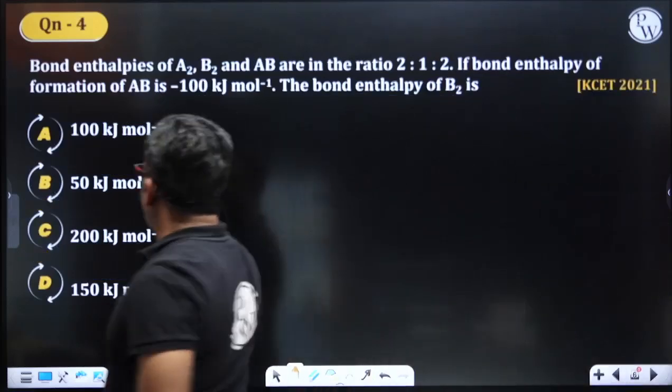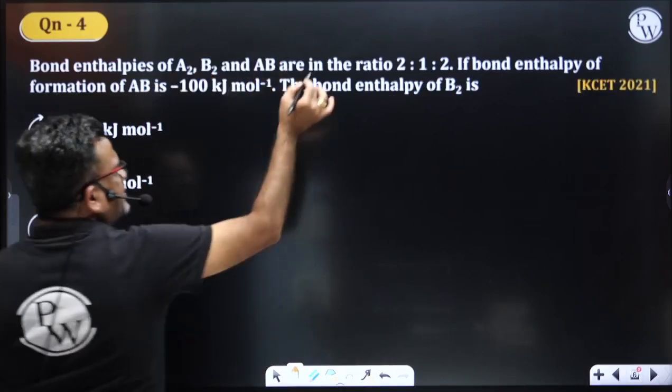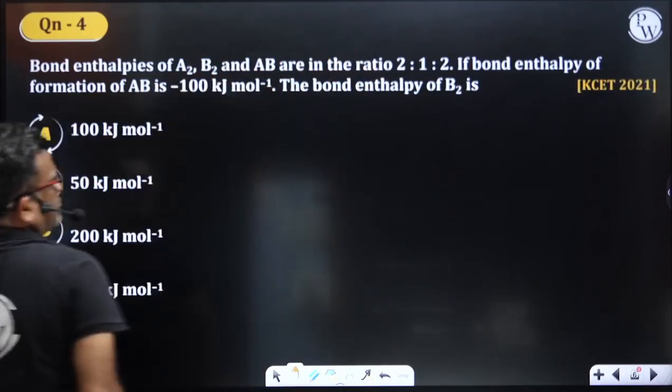Next, coming to bond enthalpy. Bond enthalpy of A2, B2 and AB are in the ratio 2:1:2.